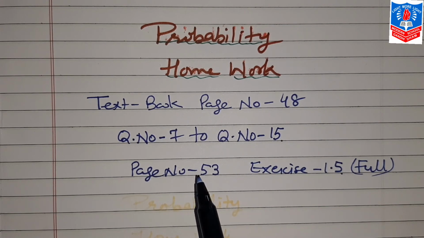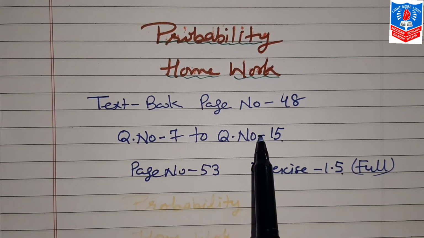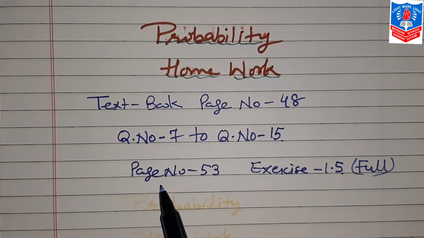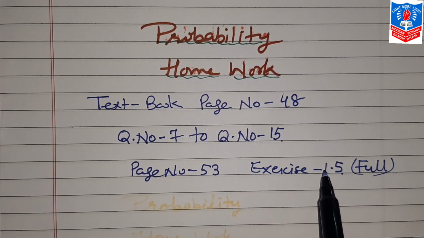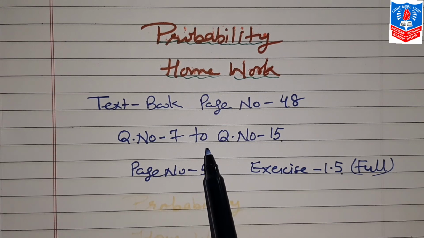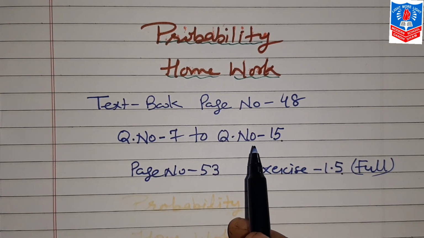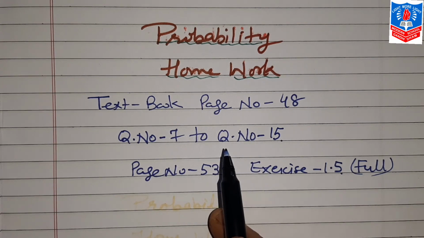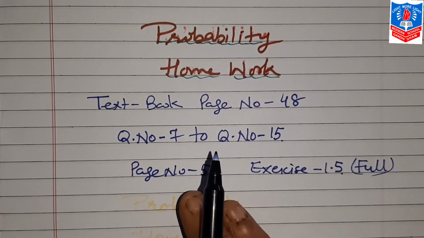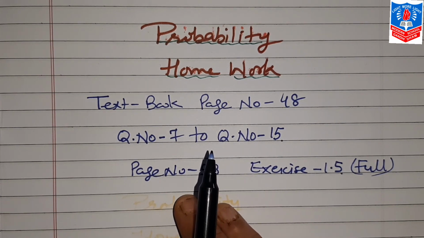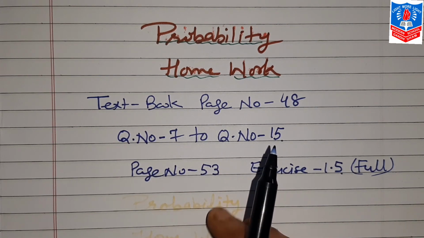Now today's homework: textbook page number 48, question number 7 to question number 15, and page number 53, exercise 1.5 full. Obviously only 2 sums are there in this. So along with this, exercise 1, whichever sums are left, please do that, because this is your last session of this chapter. So try to solve all the sums of exercise 1 along with this.